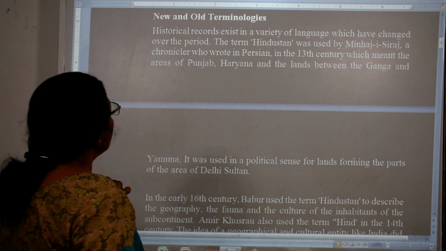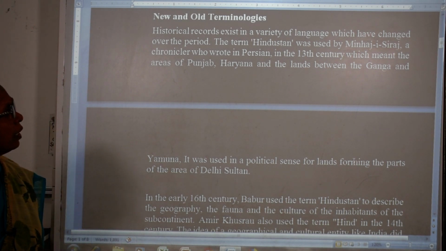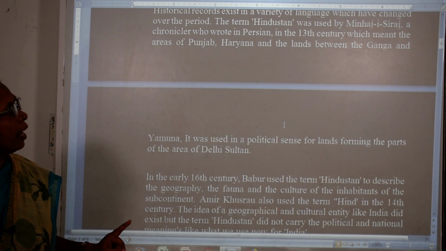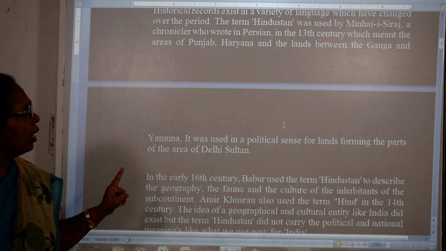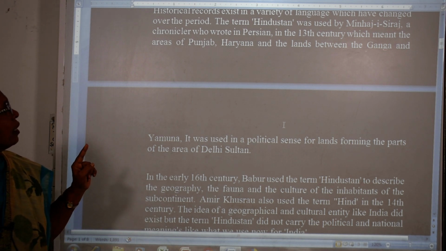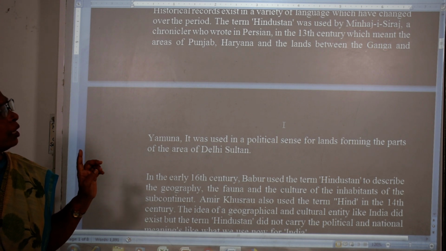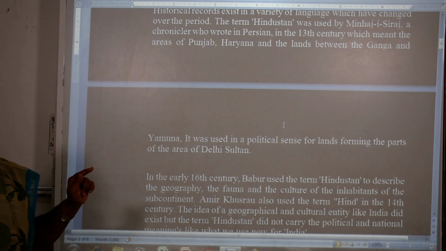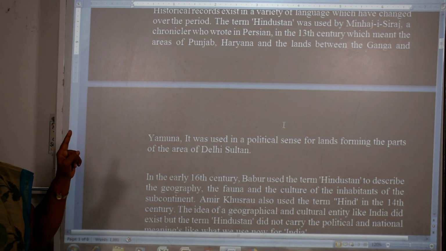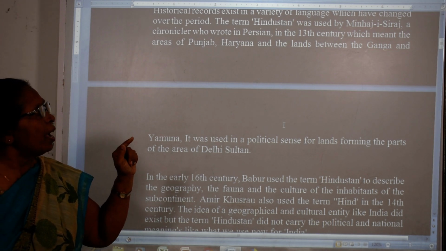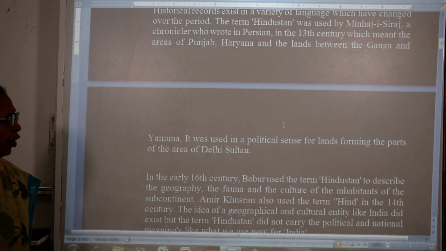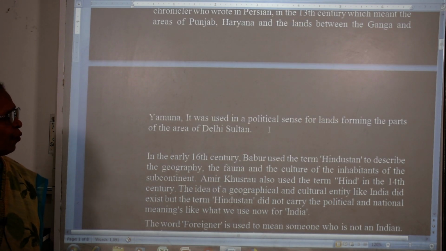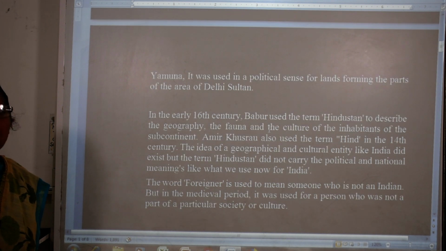This chronicler wrote in Persian in the 13th century, and by Hindustan he meant the area of Punjab, Haryana and the land between the Ganga and Yamuna. It was used in a political sense for the lands forming parts of the Delhi Sultanate.